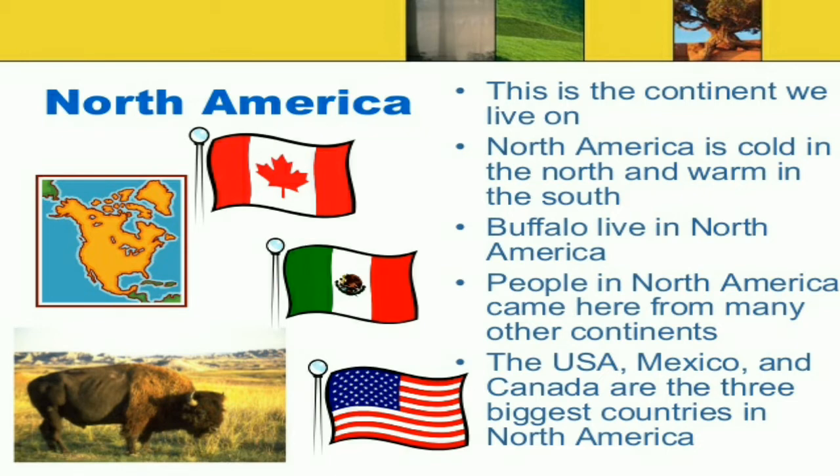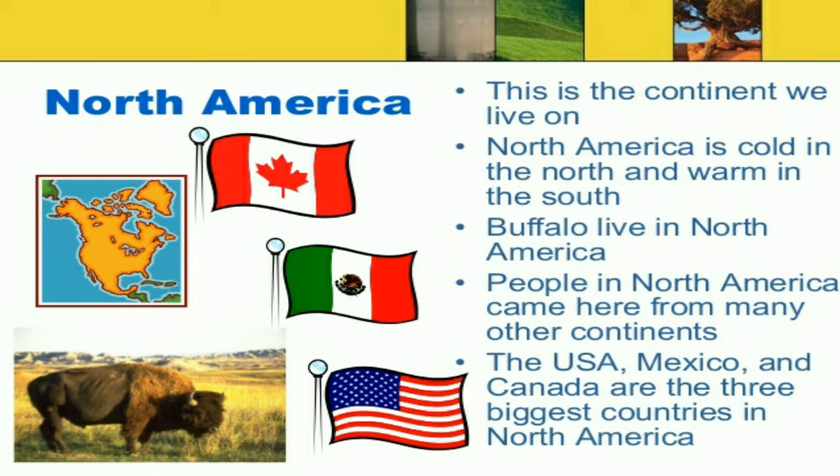The USA, Mexico, and Canada are the three biggest countries in North America.